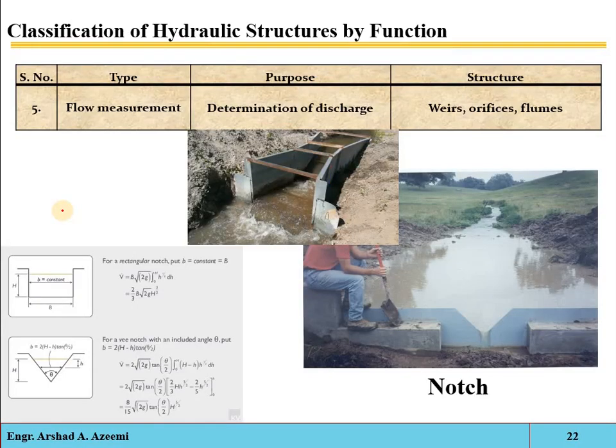Okay, flow measurement. Some hydraulic structures are also required for the measurement of the irrigation water at a specific point. See, suppose that is the irrigation canal, and at a specific point you are interested to find out the quantity of water passing from this point, for example how much water is passing from this point in 1 second.